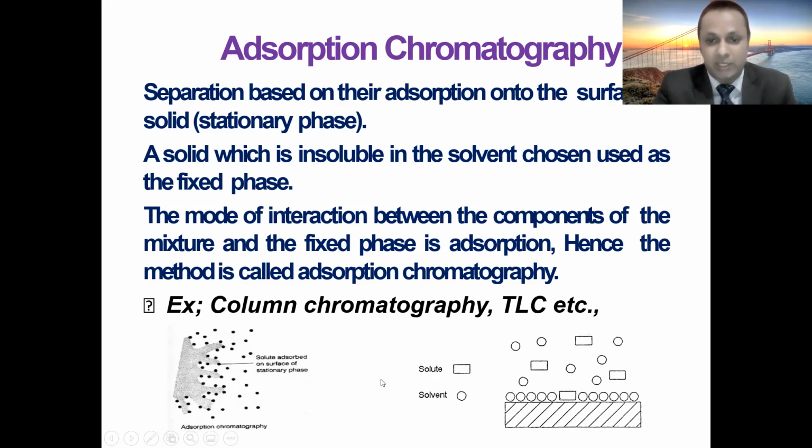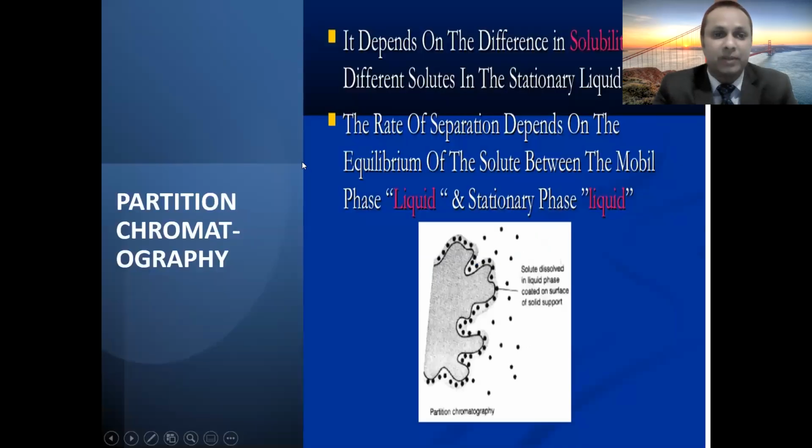Here, as you see in the diagram, the solid particles will adsorb onto the surface. If they are distributed throughout, then we would call it absorption. There is a uniform distribution of the particles. But if the particles are distributed onto the surface, we call it adsorption chromatography. So column chromatography and TLC are examples of adsorption chromatography.